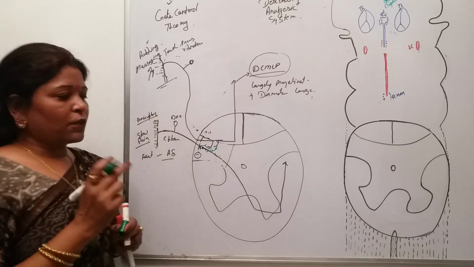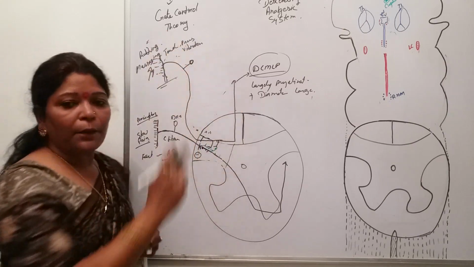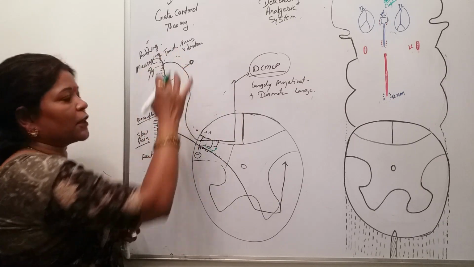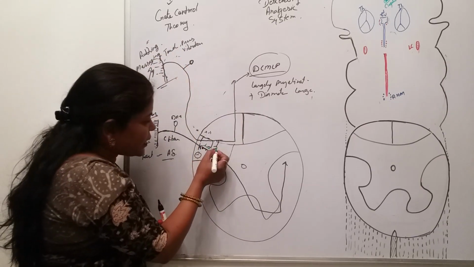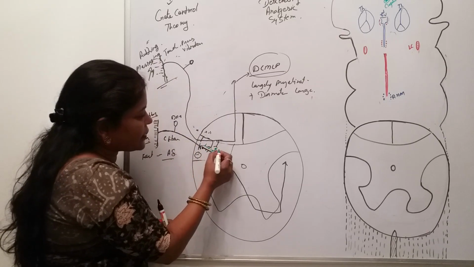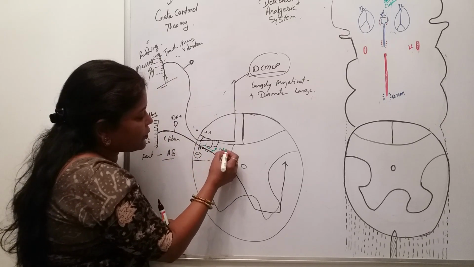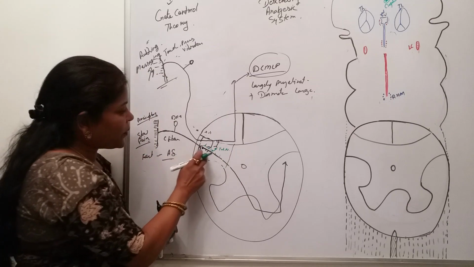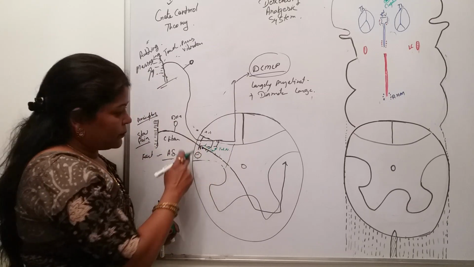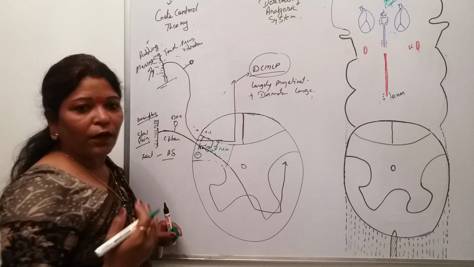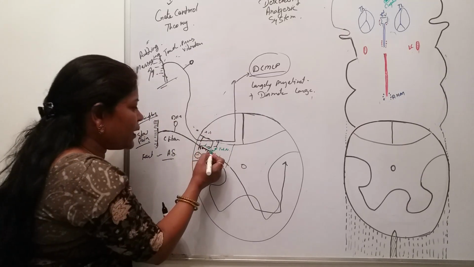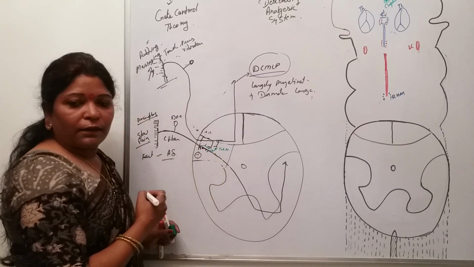These collaterals of the dorsal column medial lemniscus pathway carrying touch, pressure and vibration sensation will stimulate the inhibitory neurons present in the lamina of the posterior gray horn. Then what will the inhibitory interneuron do? It will release a chemical.